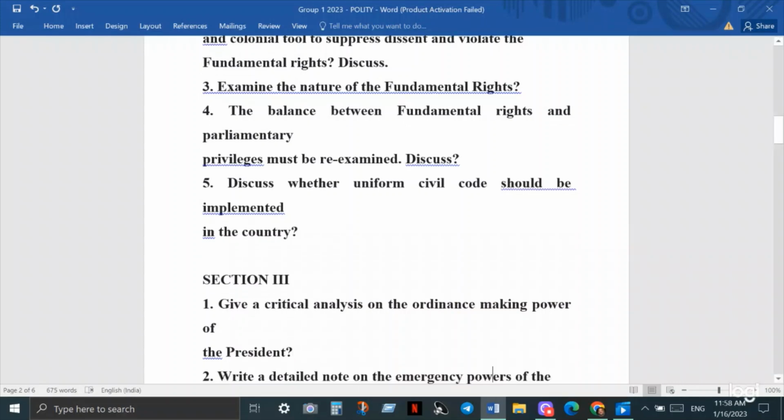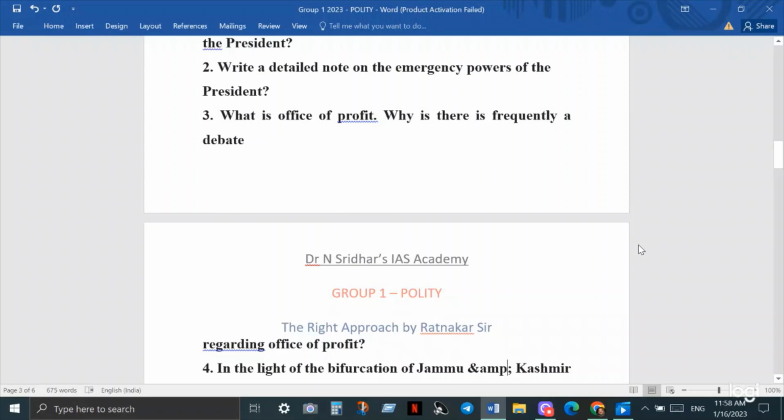Then next, the third part, is about the president and parliament. In this, you may not get many questions regarding the president, but you may get questions regarding parliament. If they ask about the president, they may ask about emergency powers of the president, a normal basic question. In the recent past, there were not many incidents of emergency. The last time we got a national emergency was in 1975, and president's rule in the states was a couple of years back. Otherwise, this is not a topic in the news. But you may get a question on this.